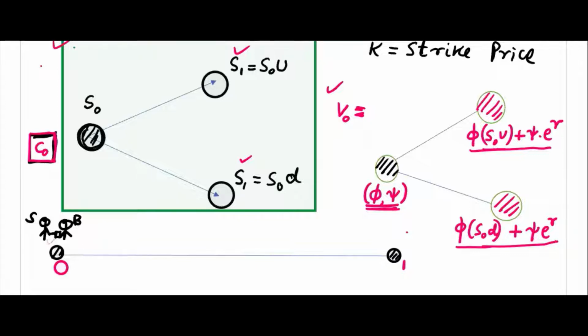Because we'll use this only once. After that, we'll no more use the replicating portfolio. We'll use the formula, discounted value. Okay, that's fine, but what is the discounted value? I'm asking what is the portfolio value.